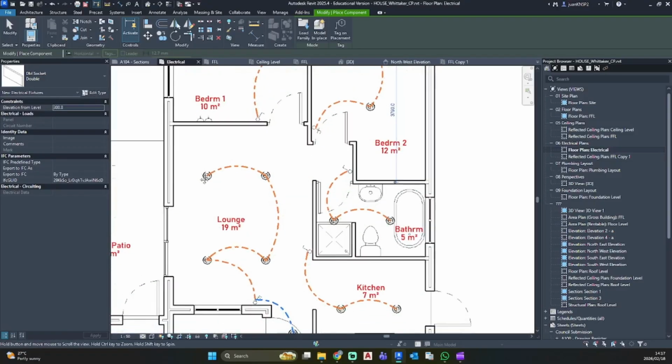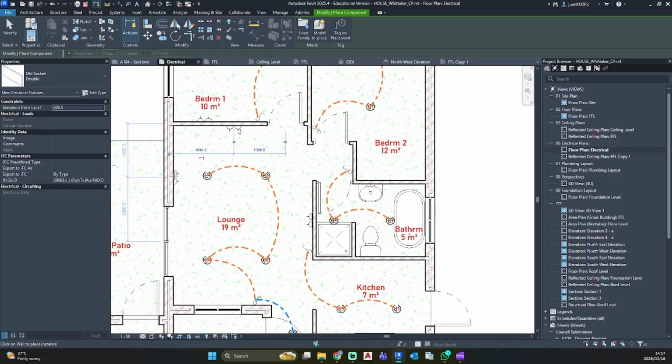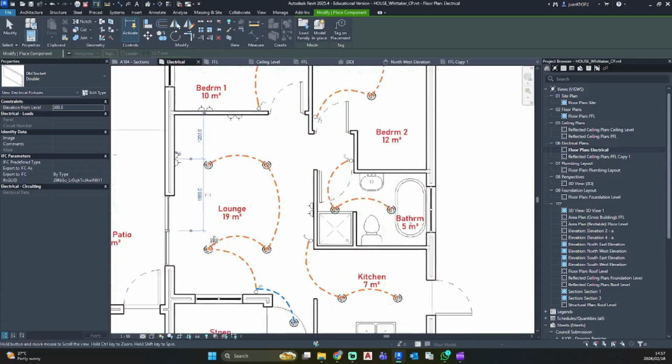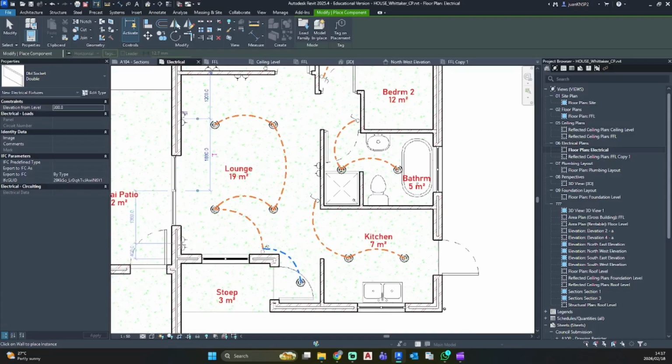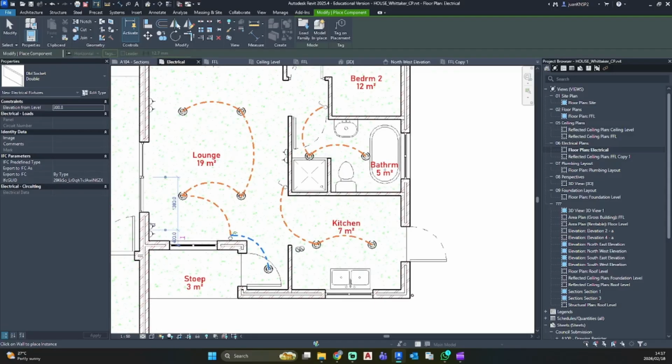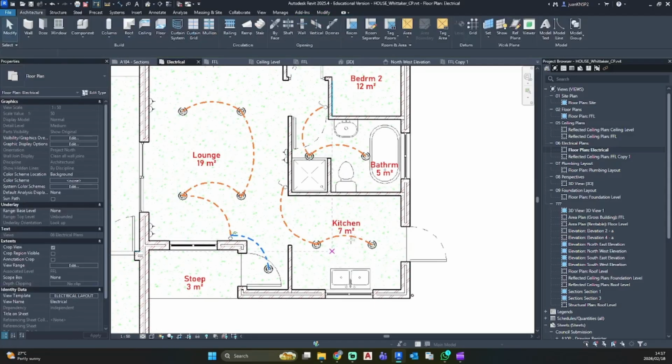Let's go to our living room. Let's place some sockets over here. And I'm going to place some sockets over there. Let's place some sockets over here. I'm just going crazy with the sockets at the moment. Can never have enough. So for the kitchen, I am just going to do a detail line